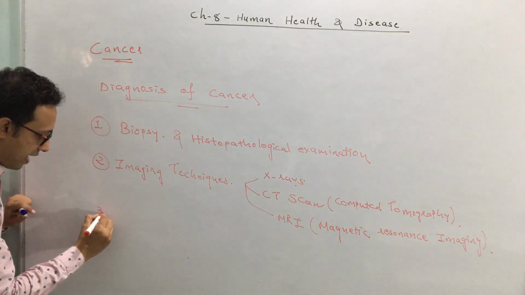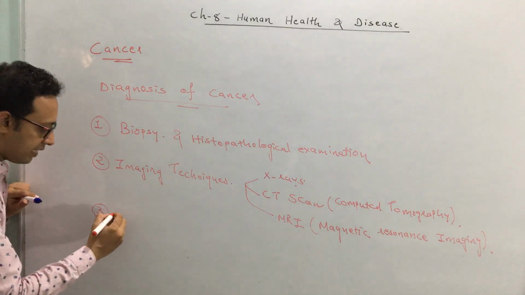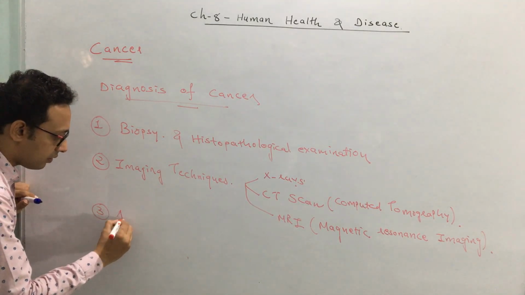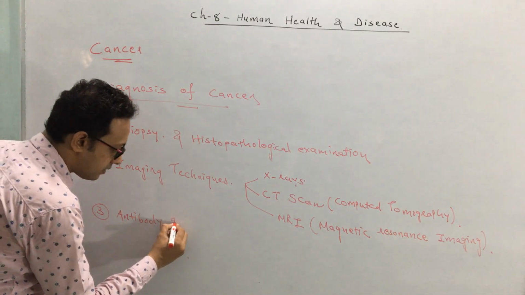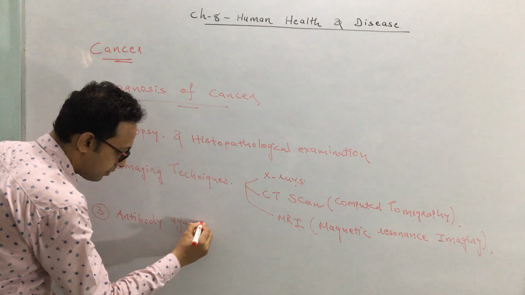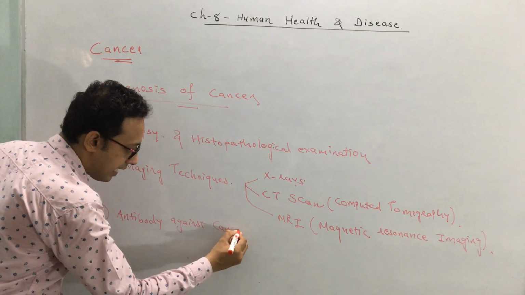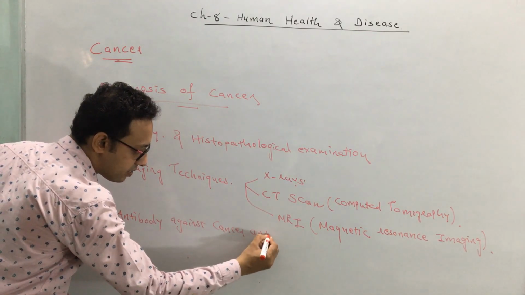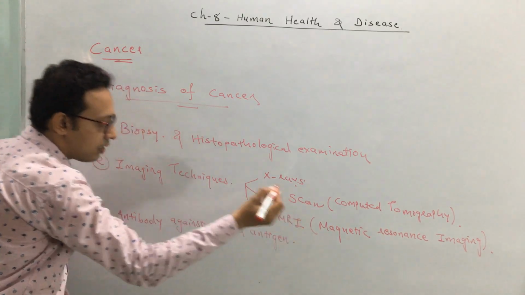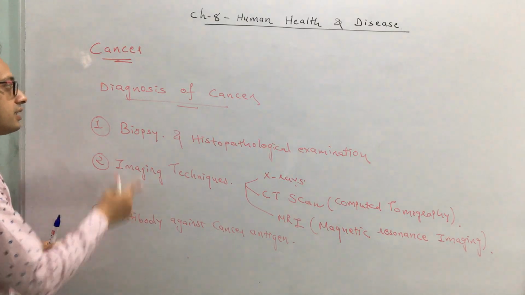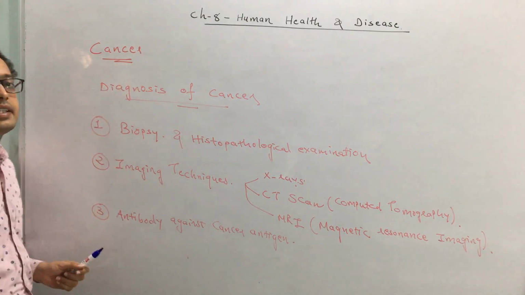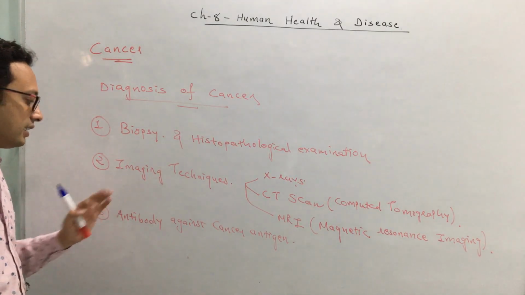The third way of diagnosing is detecting antibodies against a cancer-causing antigen, or cancer antigen. This is the third method of detecting or diagnosing cancer: antibody against a cancer antigen.